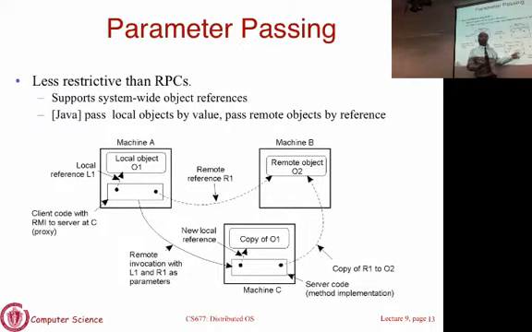Now, when you dereference O2 here, O2 will still point to the original. When you dereference O1, O1 is going to make operations or call methods on this copy, not the original copy. So if the state is replicated and you change the state here, it's only going to change the state here, not there. But when you change the state of O2, it will actually change the original state. That's really the difference between the two.